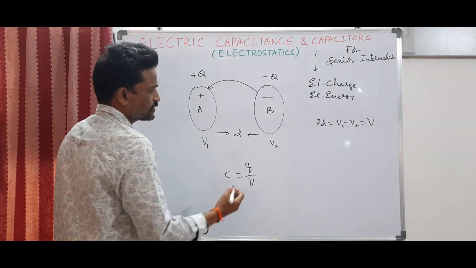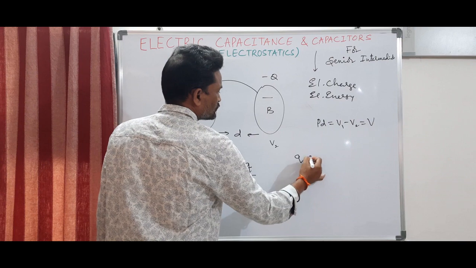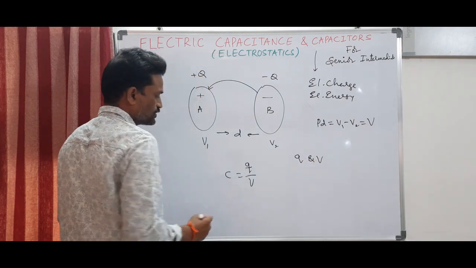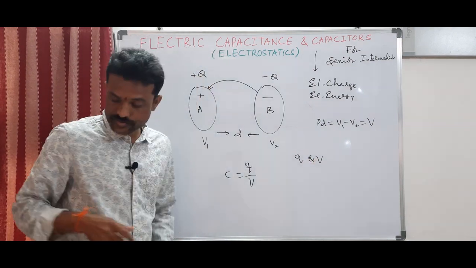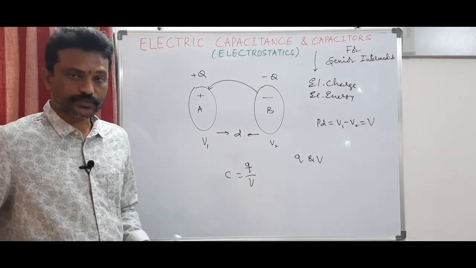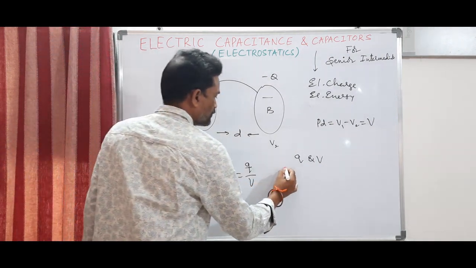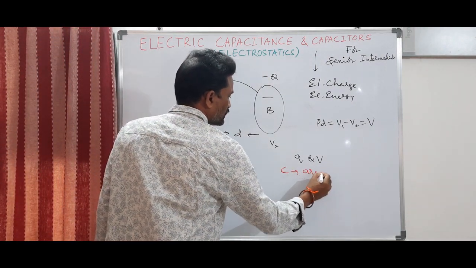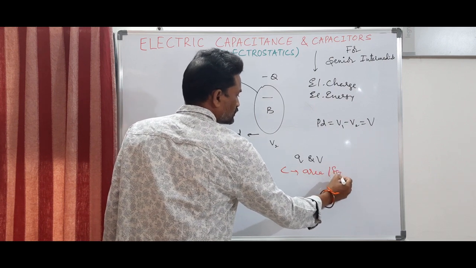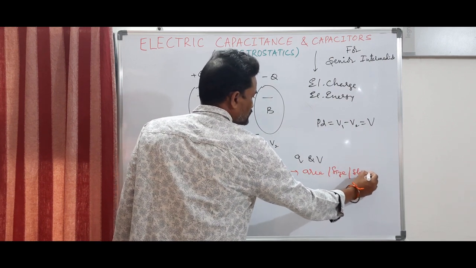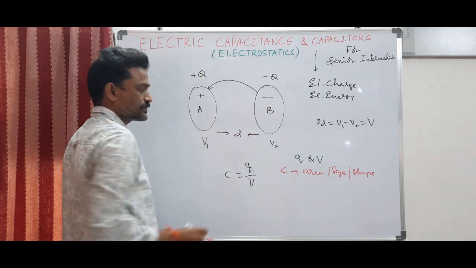Now capacitance does not depend on Q and V. This capacitance depends on the geometry of the capacitor. That means C depends on area, size, shape, etc. of the conductors.